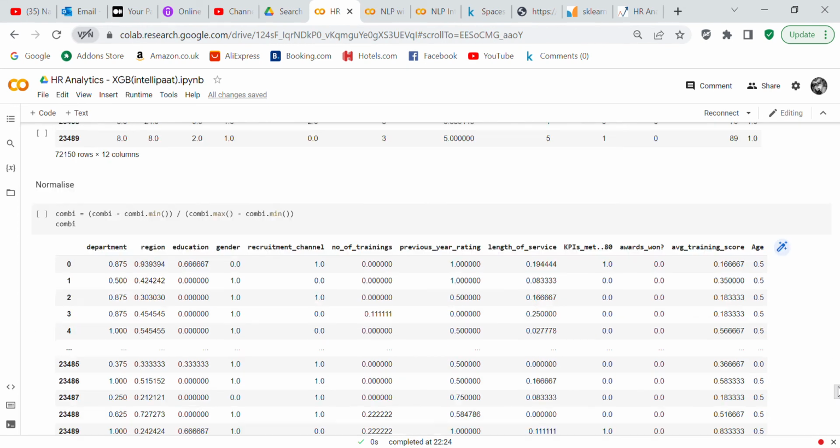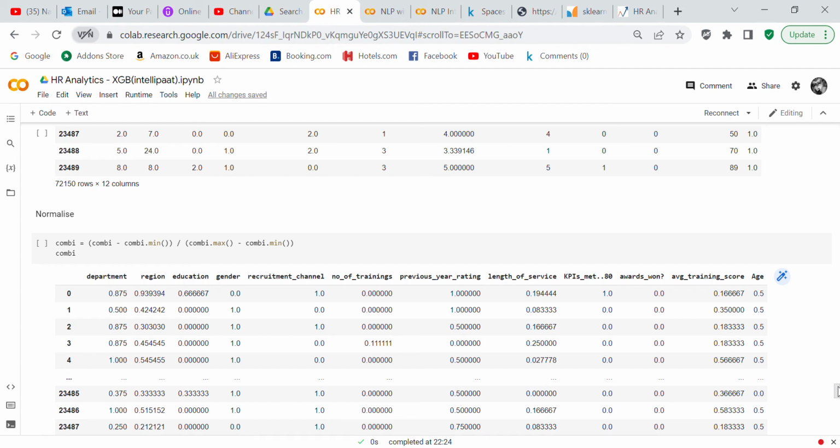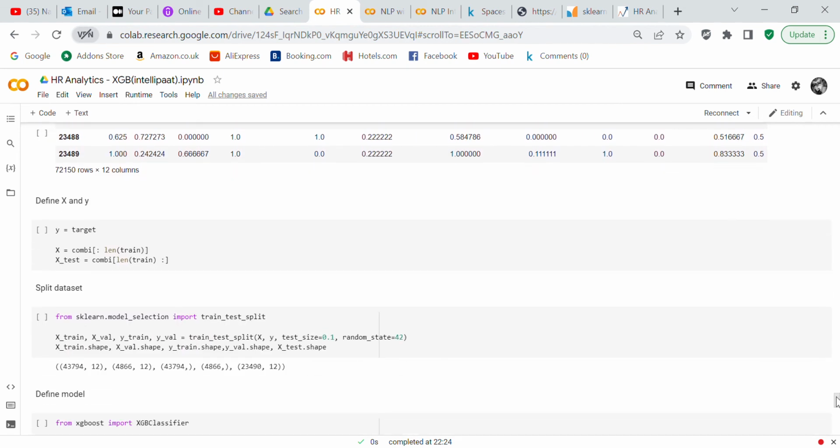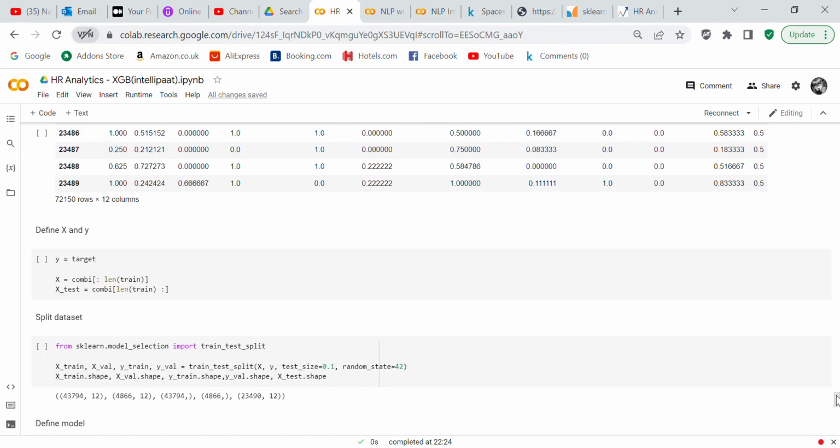Now what we did here is we normalized the data. We take all of the data and we convert it to a value between 0 and 1, and the formula that I put in here will take all the data and convert it to 0 and 1. So now after we have pre-processed all the data, the data is ready to be predicted upon.